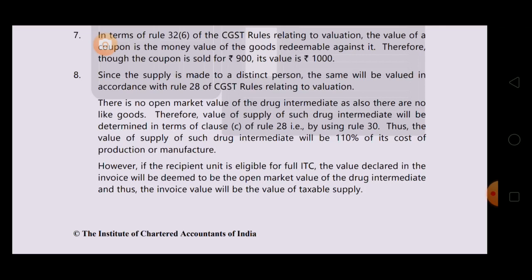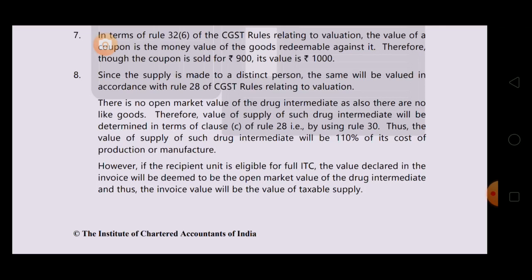So 30 is the option. And those two exclusive cases, like when the recipient is eligible for ITC, and the case of further supply, are also not possible. So obviously we'll apply rule 30. Thus the value of such drug intermediate will be 110% of its cost of production or manufacture.